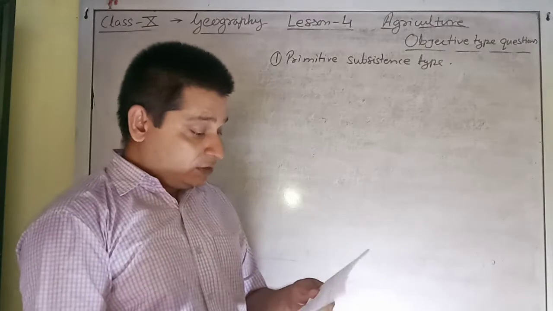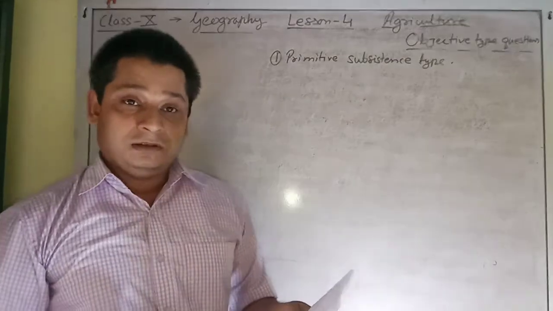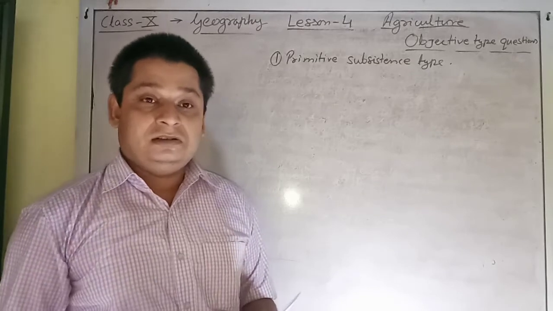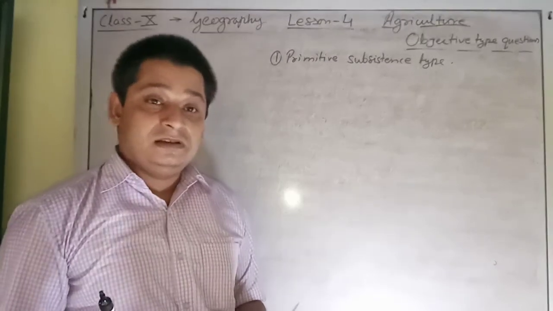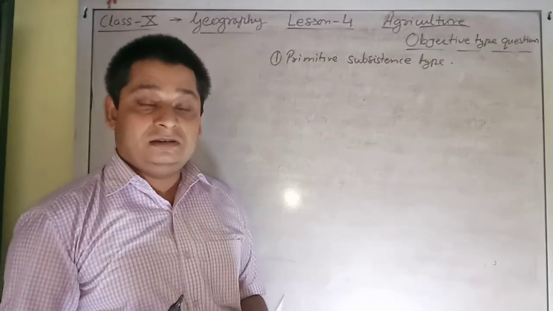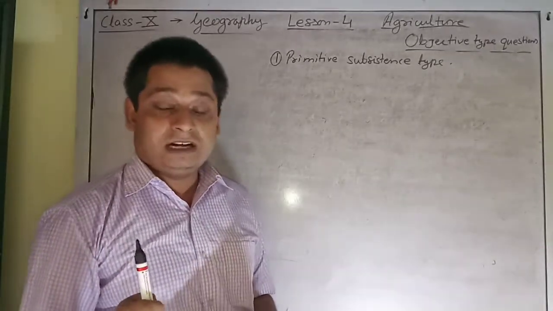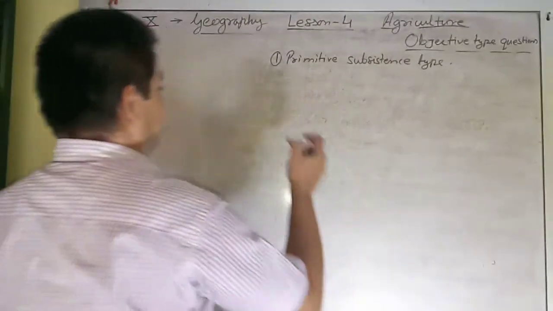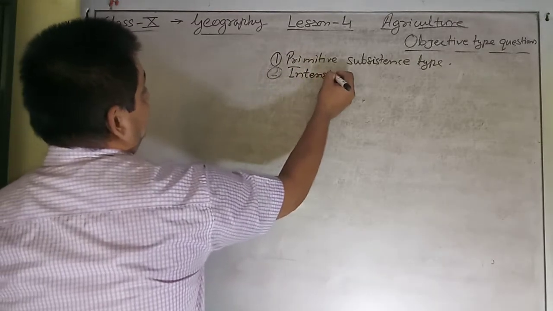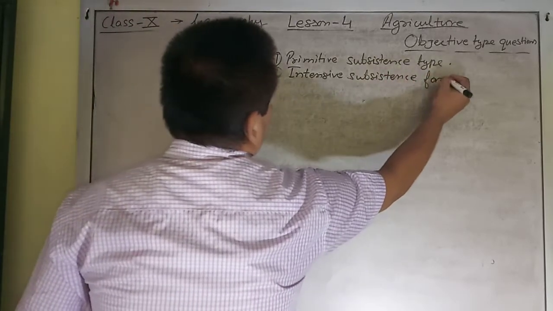Question number 2 states: what type of farming is done in the state of Bihar in India? The state of Bihar is a densely populated area lying in the northern plains, which is very fertile. It is irrigated by the water of the Ganges and its tributaries. So, this land is densely populated. We know that when a land is densely populated, there is more pressure on land. So, what type of farming is there? Intensive subsistence type farming. So, in Bihar, intensive farming is done.